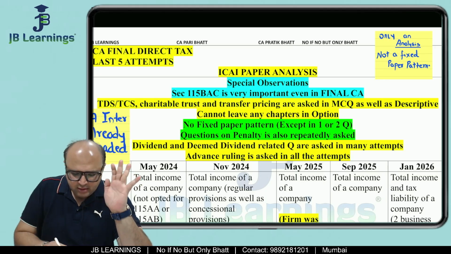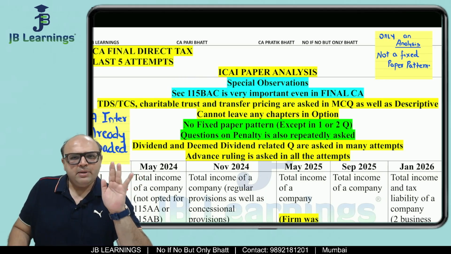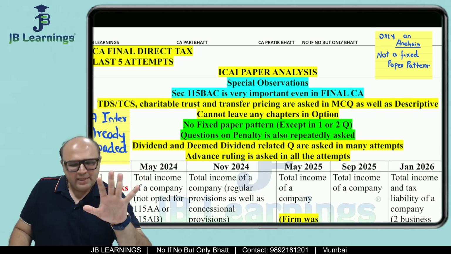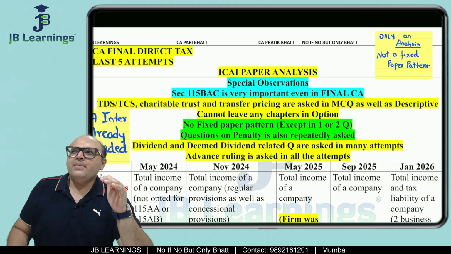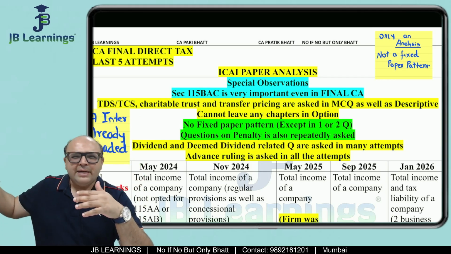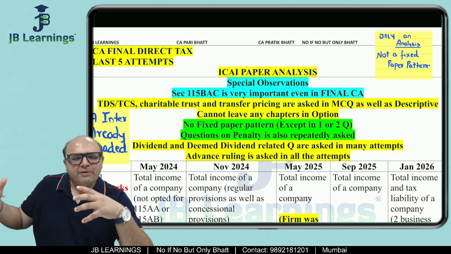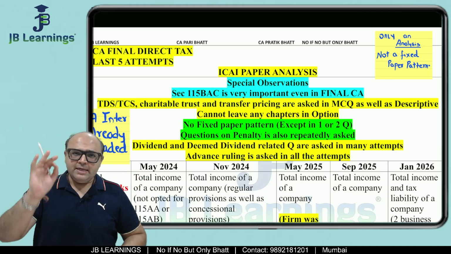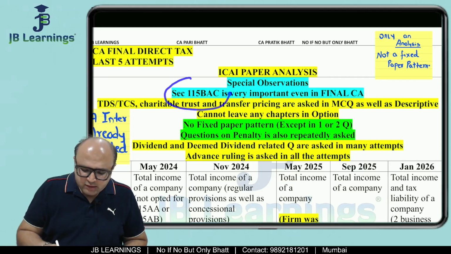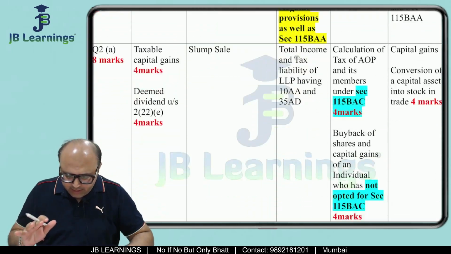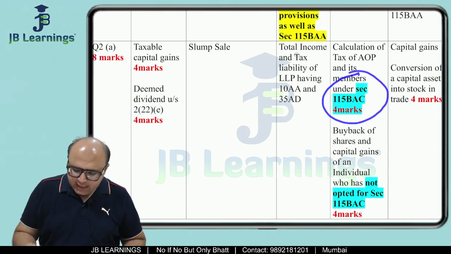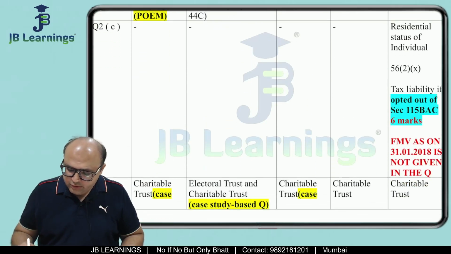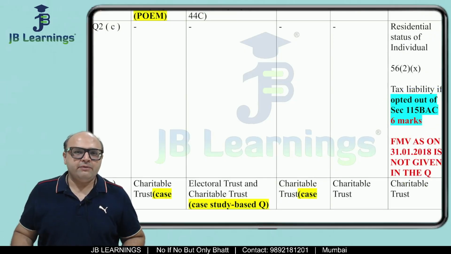But when it comes to section 115BAC, I have seen many students who are making mistakes in this part, because generally it is assumed, not by every student, but maybe by a few of the students, that 115BAC is individual centric, HUF centric, not very important. But that is not the case, friends, because in the last 5 years, in every examination, they have asked something from section 115BAC. So now if I can show you, there is one question on tax calculation which was about 115BAC. Then in Jan 26 also there was one tax calculation which was about 115BAC.